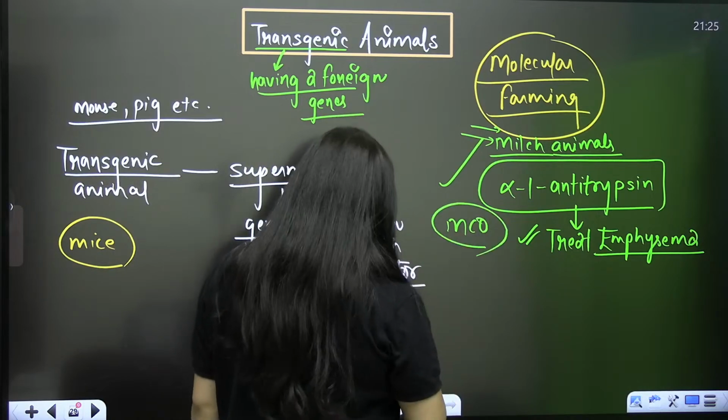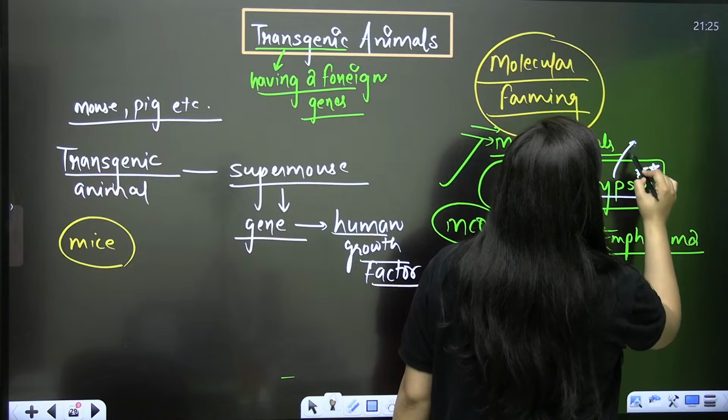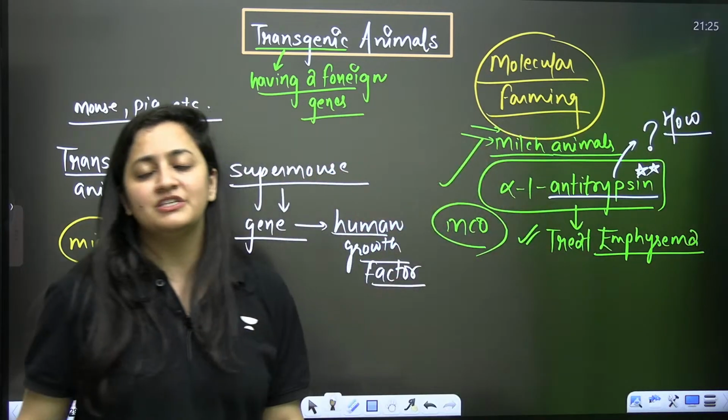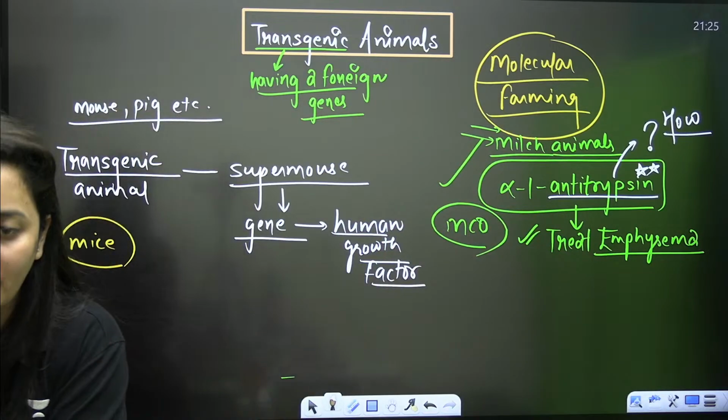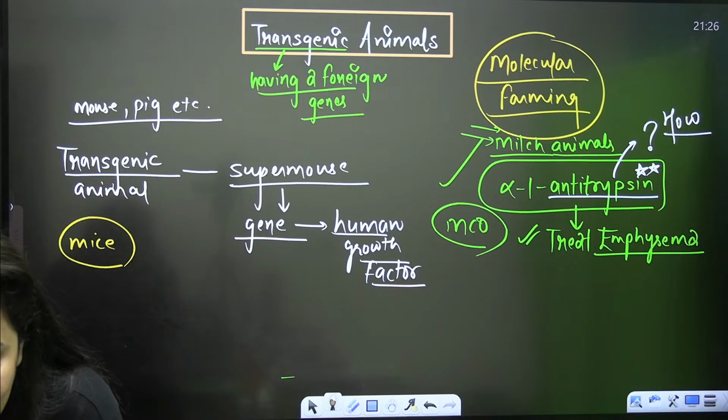And what is your homework? You have to mention the answer in the comment section, bache. You will tell me how this alpha-1 antitrypsin treats emphysema. That's what you have to tell me.